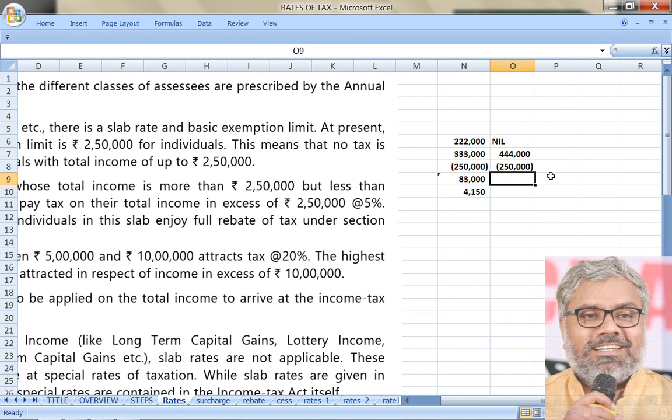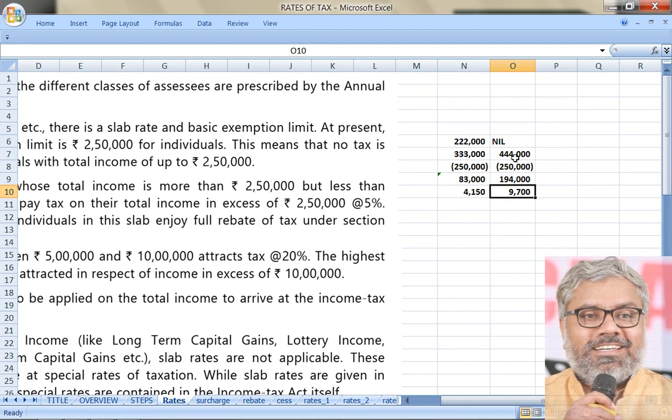The answer is yes. By how much is it exceeding? What is the difference between 4,44,000 and 2,50,000? That is 1,94,000. And on 1,94,000, if you calculate 5%, that is 9,700.